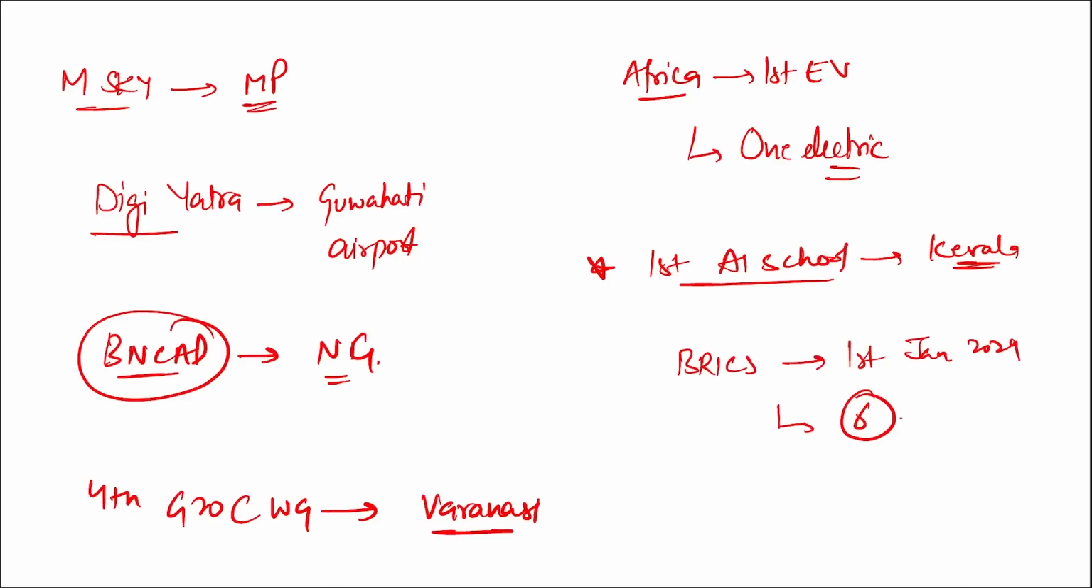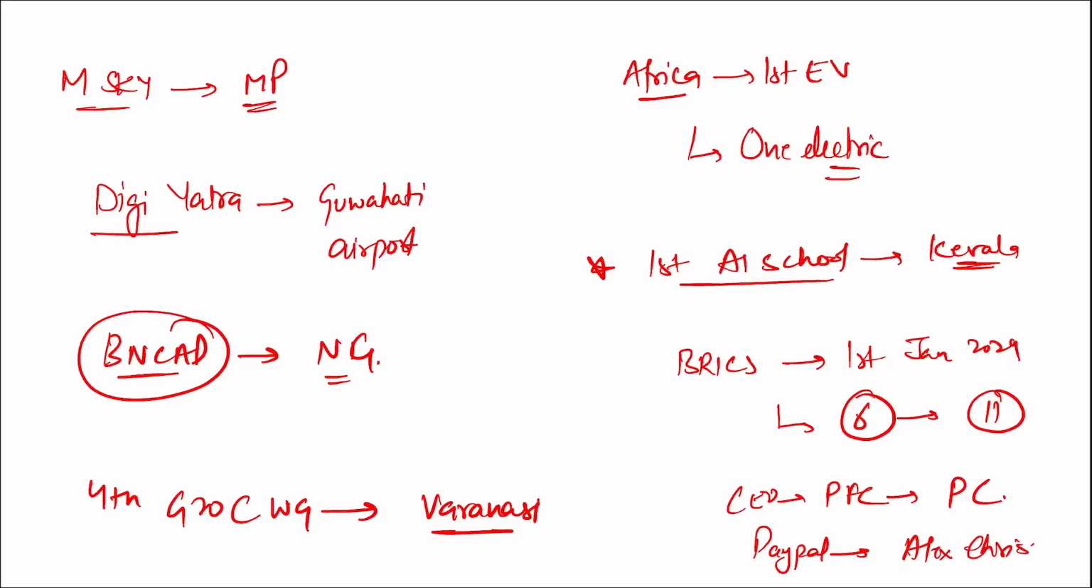So a total of 6 countries will be joining, and the total number in the BRICS will be 11 now. Correct? Then tell me, who has been appointed as the new CEO of Power Finance Corporation? Parminder Chopra. Then who has been appointed as the new CEO of PayPal? Alex Chris.